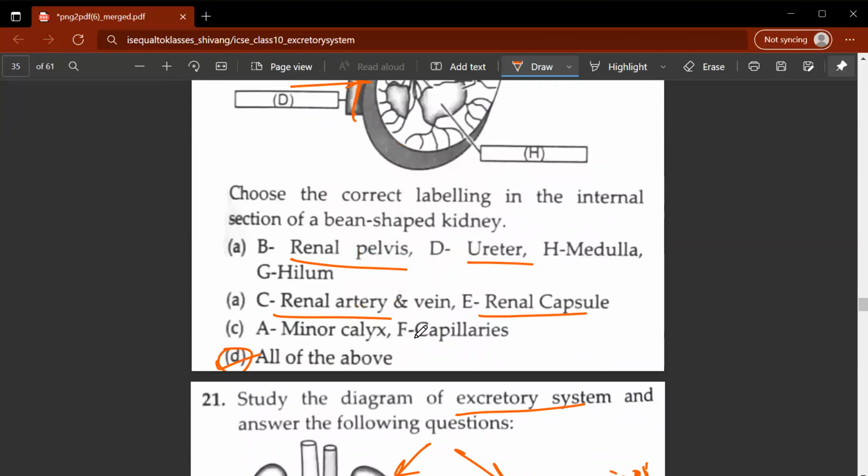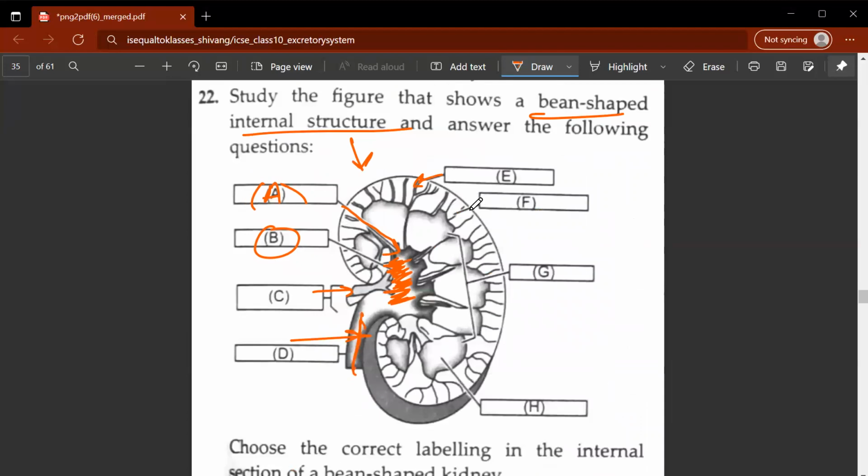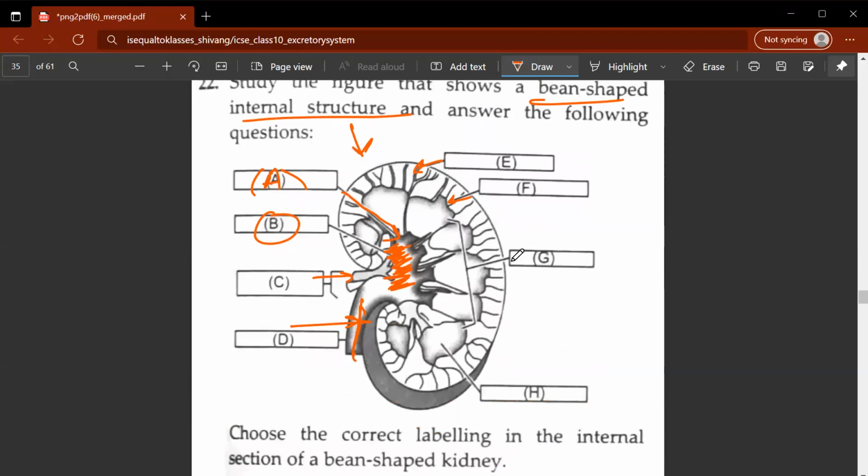And what is F? F are the capillaries. Where is F pointing to? F is also pointing to these capillaries in the cortical region of the kidney. And then G is given. G is the hilum. Now, where is G pointing towards? G is pointing towards these areas also known as the hilum. So this will be hilum.